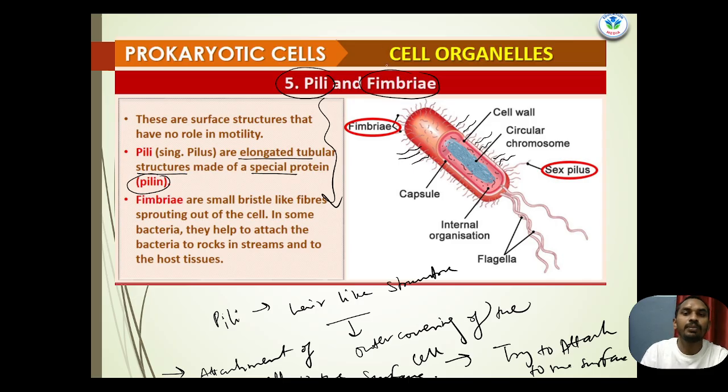So basically pili and fimbriae, bristles or hair-like structures, help in the attachment of the bacteria to any surface. I hope you're getting my point.